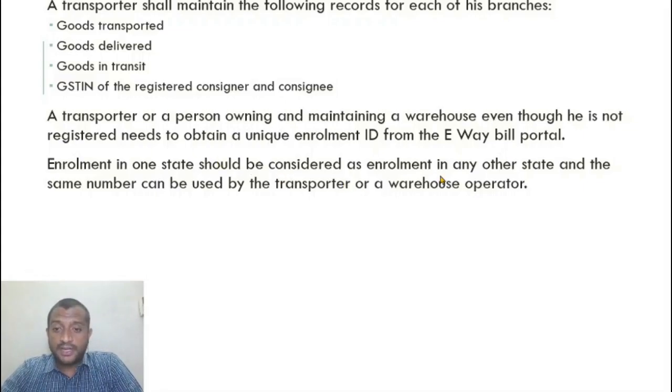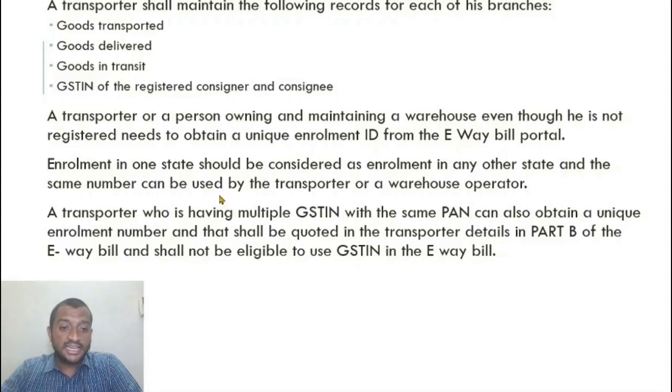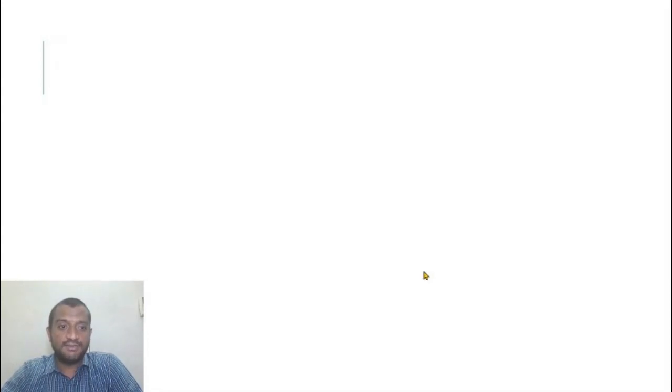Enrollment in one state should be considered as enrollment in any other state, and the same number can be used by the transporter. So I need not obtain multiple state registrations like GST registration. One unique enrollment number is sufficient for every state for the transporter or warehouse operator. A transporter who is having multiple GSTs can also obtain a unique enrollment number that should be quoted in the transporter details in part B and shall not be eligible to use GST in the e-waybill. So this option is also given to a transporter. Let us say a big transporter is there.